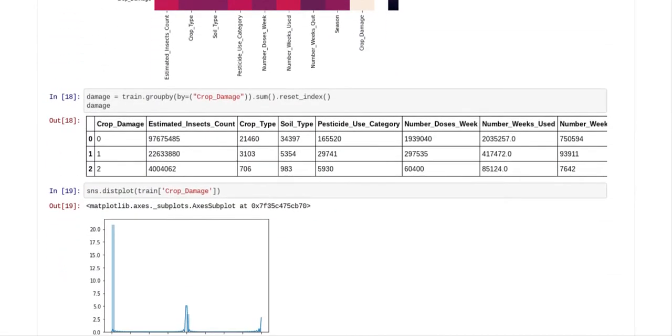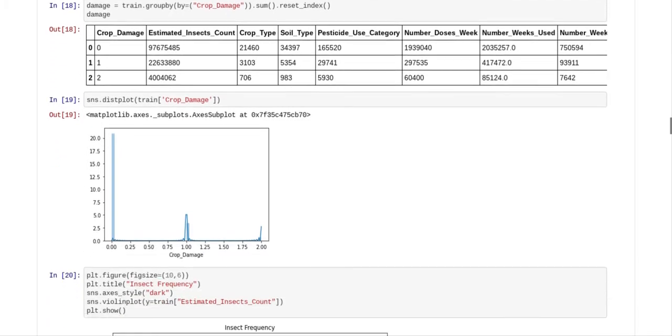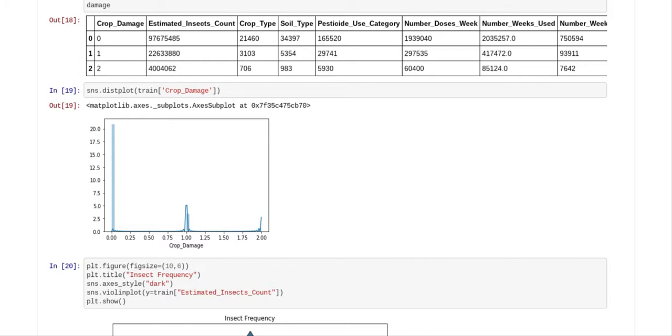Okay, so we just wanted to see how the group by related to all the different variables. And what I did was I did a little distribution plot, and you can see that there are three answers, 0, 1, and 2. And this is where we were going to have the biggest problem, because there were a lot of zeros, a few ones, and hardly any twos. And because there were hardly any twos, it was difficult to train the file.